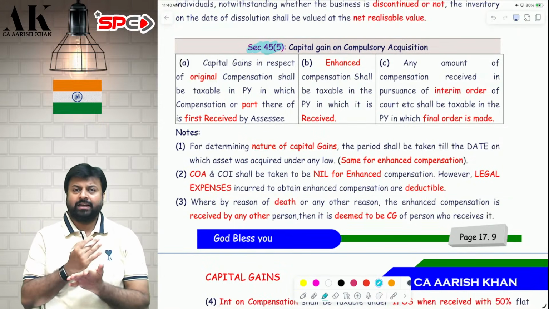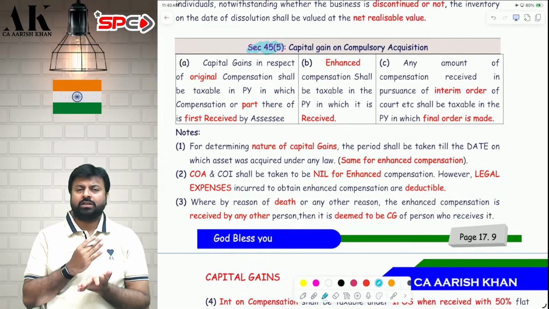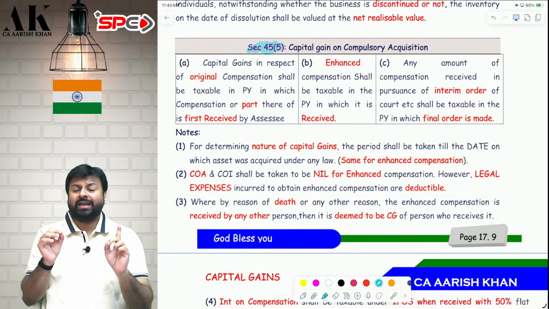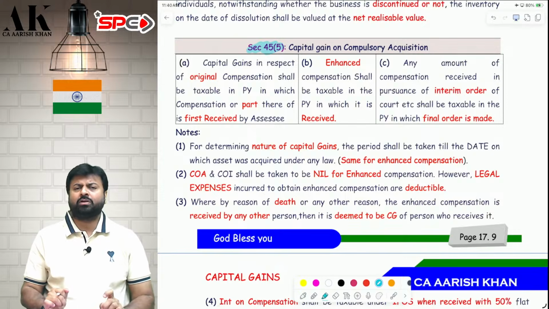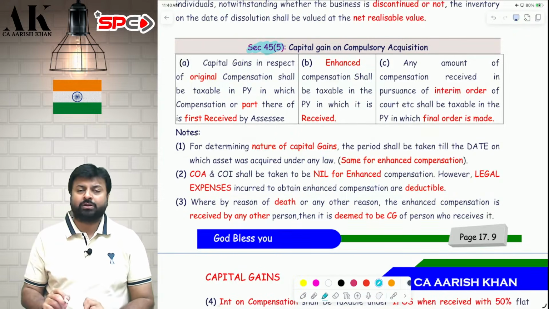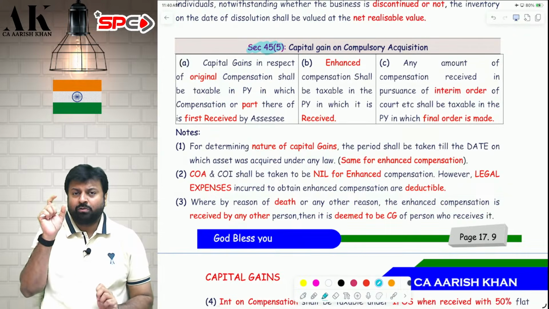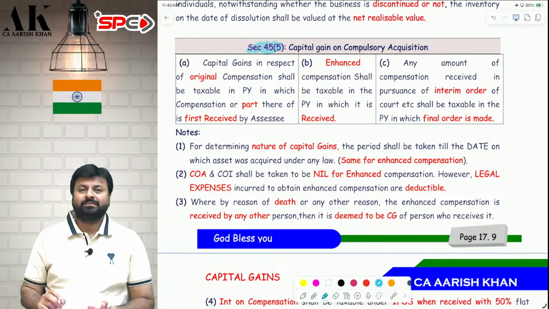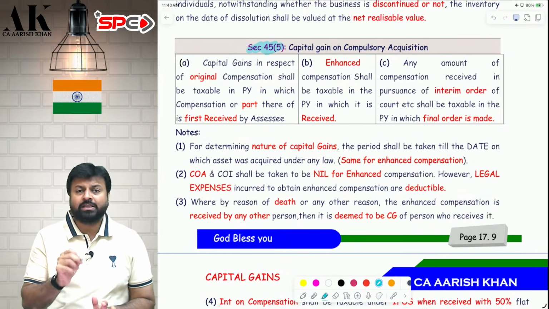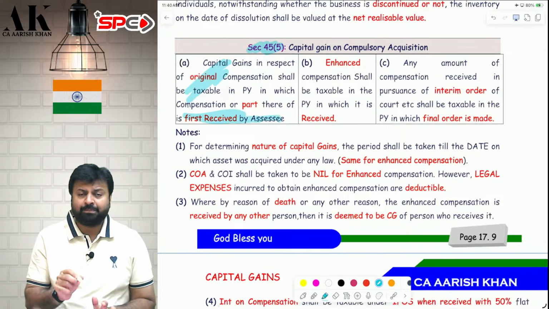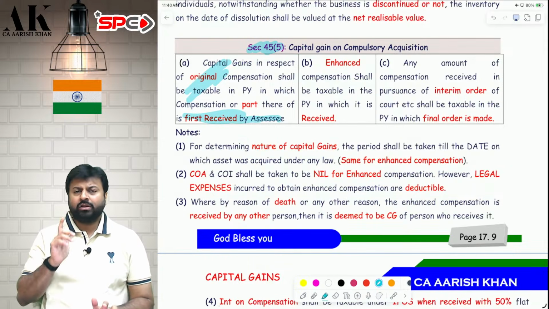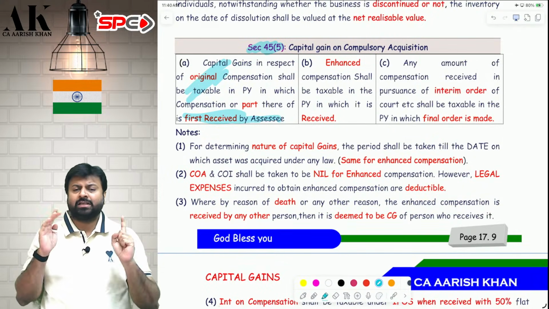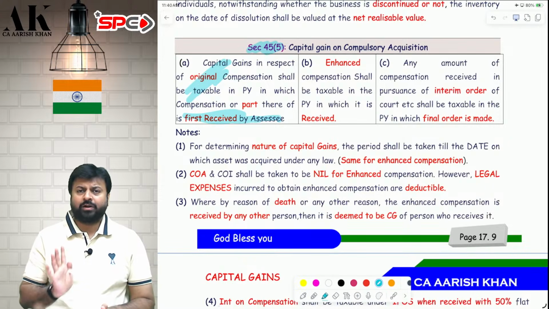Suppose the government has compulsorily acquired in 24-25 and they have decided the original compensation to be 5 lakhs. Now, when this 5 lakh will be taxable? In the year in which the entire original compensation or even part of the original compensation is received, the entire amount will be subject to tax. Suppose next year 25-26, out of 5 lakhs, if only 1 lakh is received, then also entire 5 lakh will be chargeable. This is what the provision is. Even if part of the original compensation is received, entire original compensation will be subject to tax in the year of receipt. This is the first point.